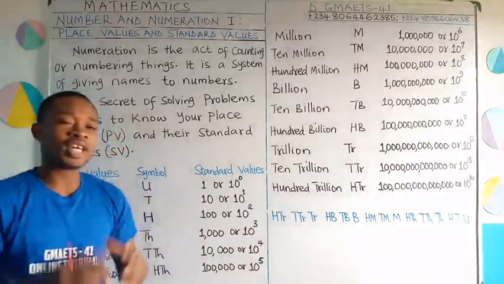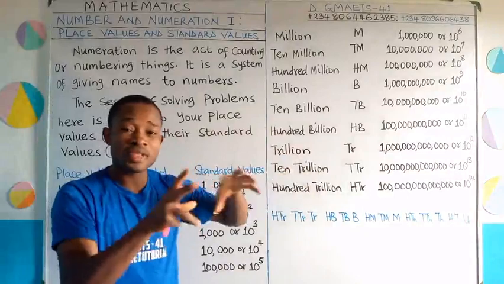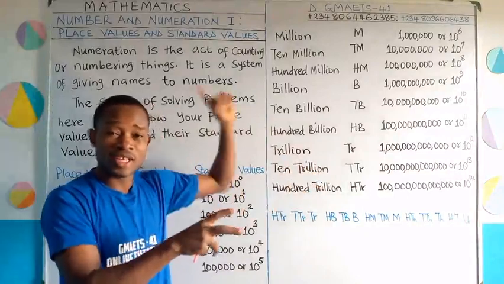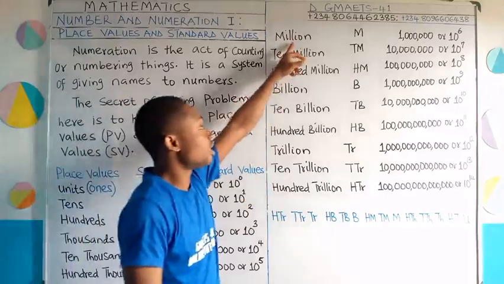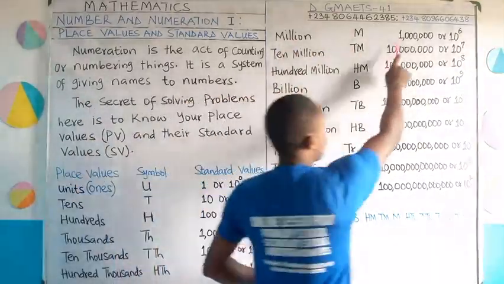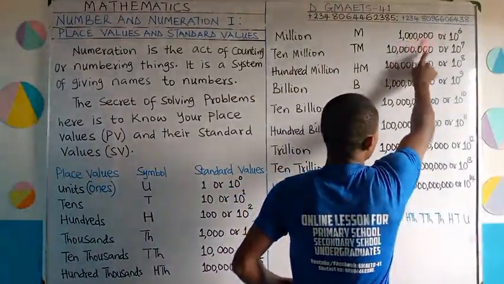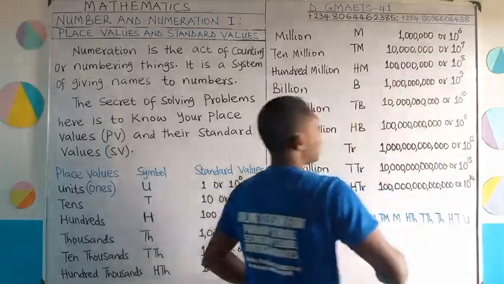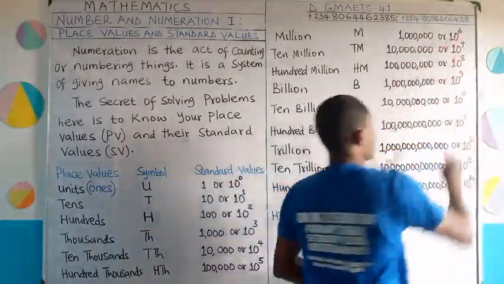Let's move on, please. After thousands, if you are done with the levels of thousands in place values, the next place value you meet is million. And the symbol is M. Million, the standard value is 1 million. How many zeros do you have there? 6 zeros. So in powers of 10 it is 10 raised to the power 6.